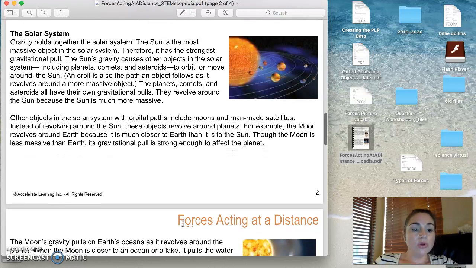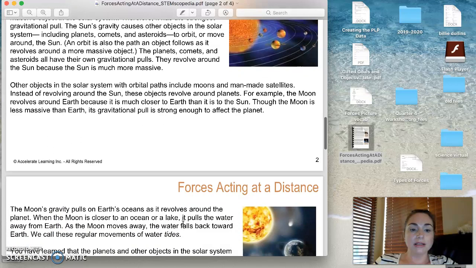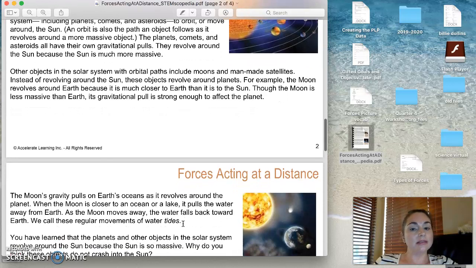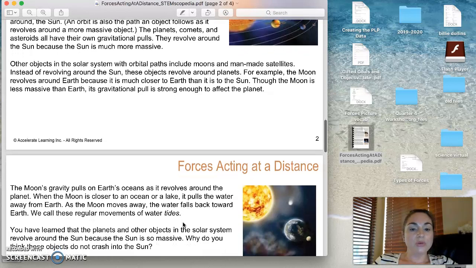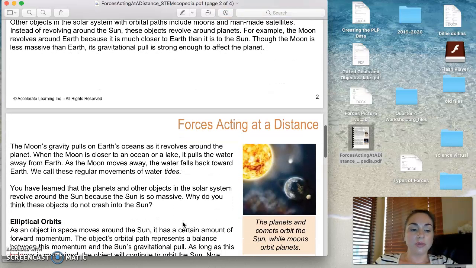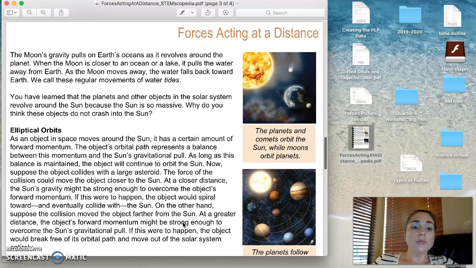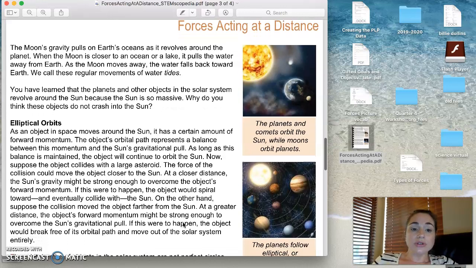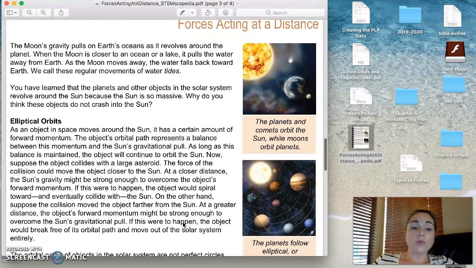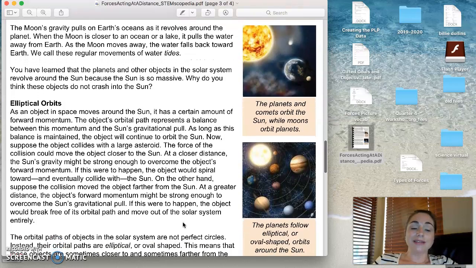For example, the moon revolves around Earth because it is much closer to Earth than it is to the sun. Though the moon is less massive than Earth, its gravitational pull is strong enough to affect the planet. The moon's gravity pulls on Earth's oceans as it revolves around the planet. When the moon is closer to an ocean or a lake, it pulls the water away from the Earth. As the moon pulls away, the water falls back toward the Earth. We call these regular movements of water tides.